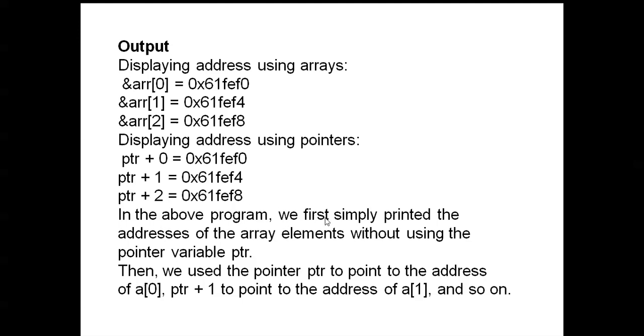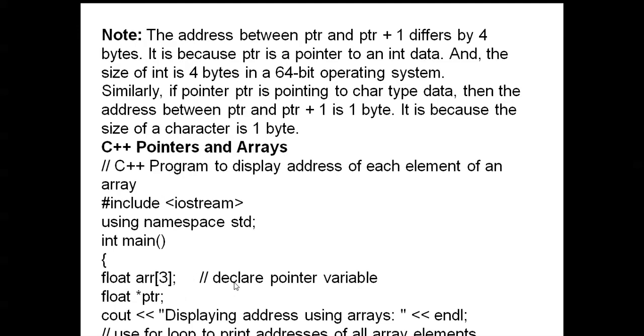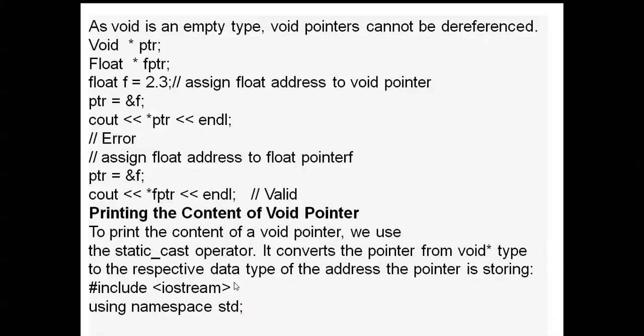In the above program, we first simply printed the addresses of the array elements without using the pointer variable ptr. Then we used the pointer ptr to point to the address of a[0], ptr + 1 to point to the address of a[1] and so on.